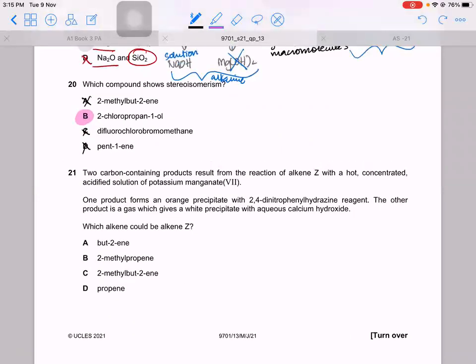All right, so this is May-June 2021, variant 1-3. I've done the 20 questions. I've done the previous 20 questions in the previous class. I'll do the remainder now. All right, so two carbon-containing products